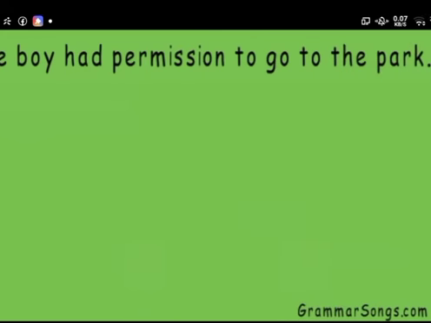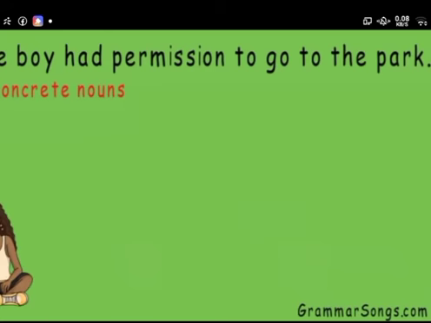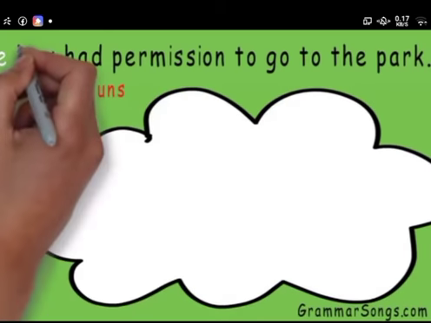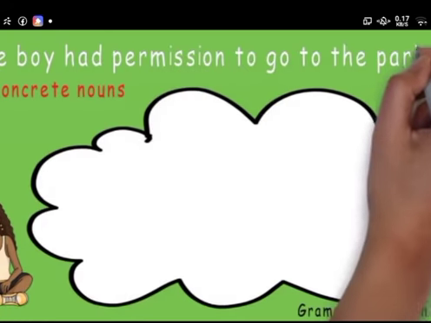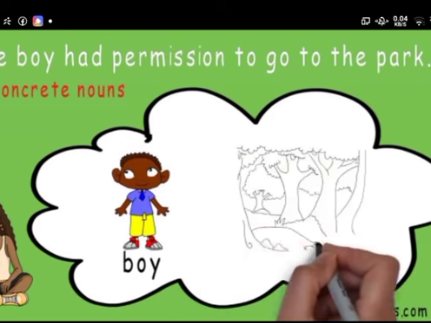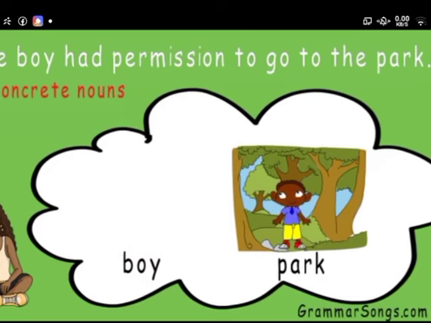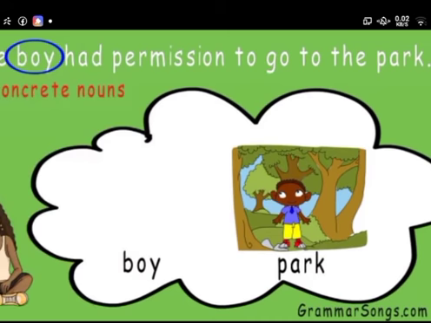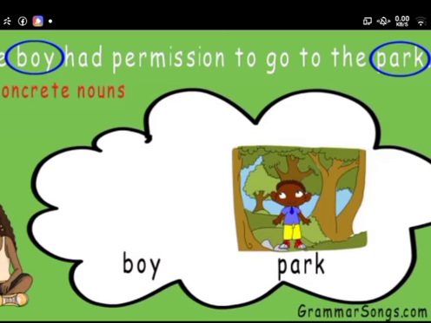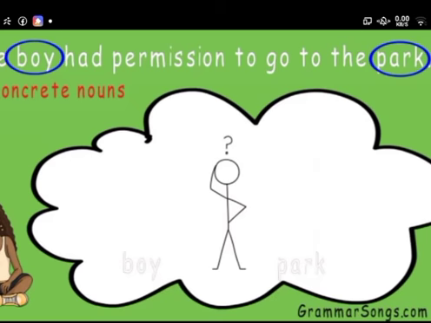Here we go. The boy had permission to go to the park. First, let's look for concrete nouns. Concrete nouns form the picture in my head when I read. The boy had permission to go to the park. I get a picture of a boy and a park. A boy is a person and a park is a place. The boy went to the park. People and places are basic concrete nouns. We can circle boy and park since they are nouns. But are there any other nouns in this sentence?